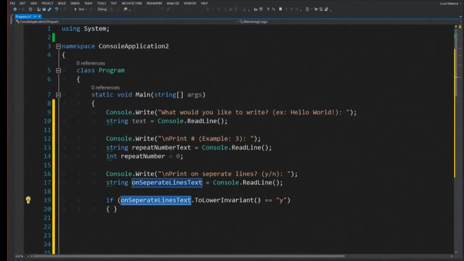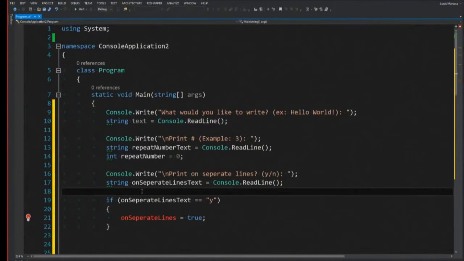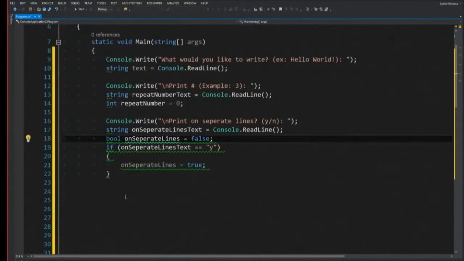I can say, hey, if this equals y, so I asked them to put a y for yes or no, if that equals y, then it's most definitely going to want to be printed on a separate line. So I just set it to true. And I need another variable here that I can call onSeparateLines, set to false. What is a bool? A bool is just another type. It's like true or false. Right. You have an integer variable, which can be an integer. You have a bool, which can only be true or false. There's two possibilities. Oh, okay, so it's another variable type.